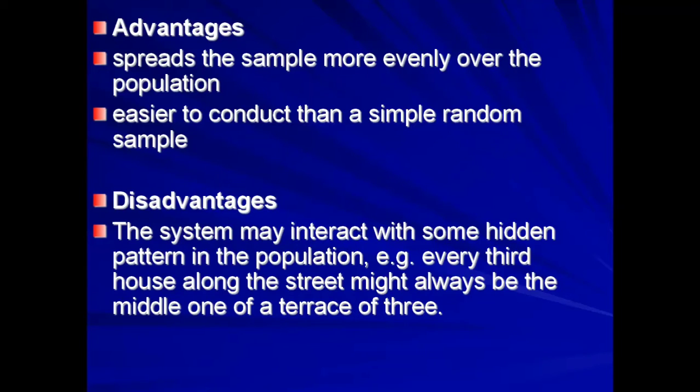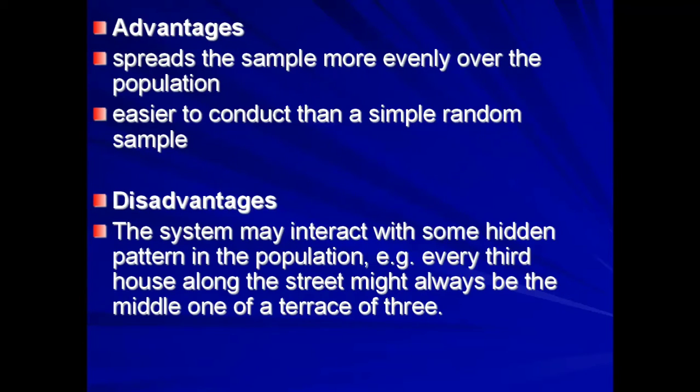So the first number is selected randomly. Say it is 4 or 5. Let's say 4. Then the 4 plus 10 will go to 14. Hence the serial numbers of the sample will go like this: 4, 14, 24, 34, 44, 54, 64, and so on till we get 20 numbers. So this method can be adopted as long as we get the required sample size we needed.